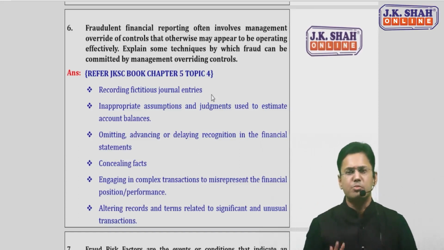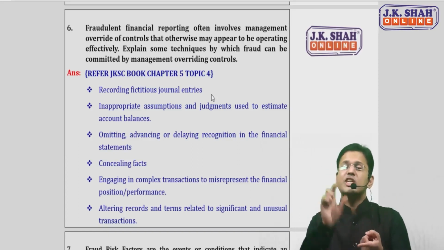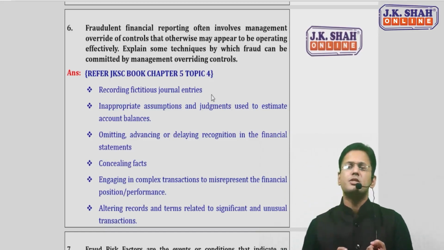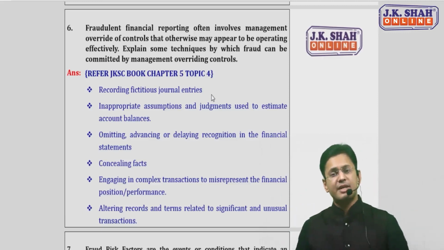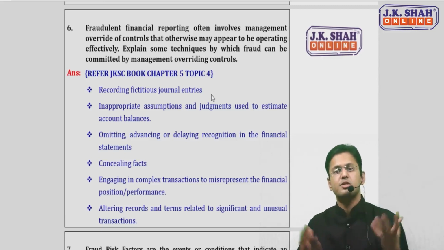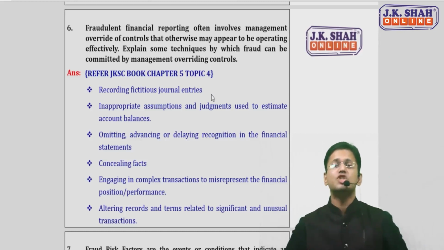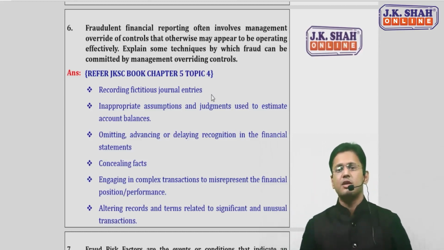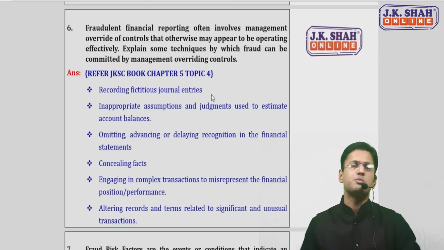So the first 3 are very simple. 1, recording fictitious entries. 2nd, changing assumptions and judgment in the estimates. 3rd, not recording the transaction in the current period; instead, omitting the transaction, advance recognition or delay in recognition. 4th is concealing facts, hiding the facts which are necessary and have a material effect on the financial statement. 5th is engaging intentionally in certain complex transactions and structuring them in such a manner that they misrepresent the financial position.